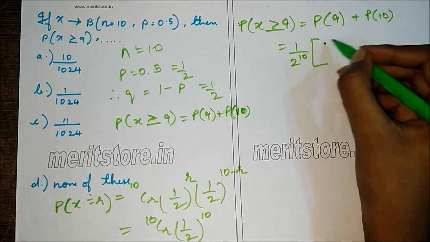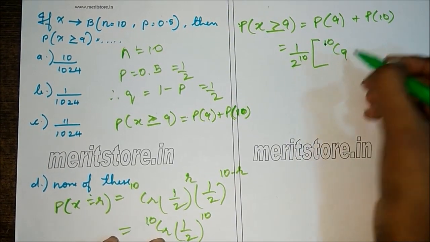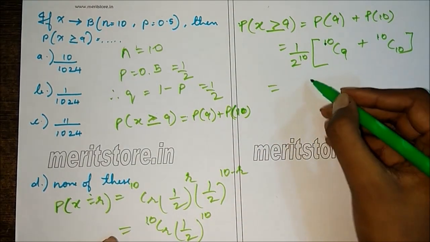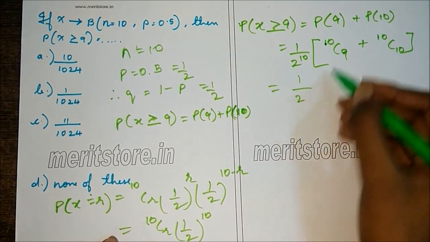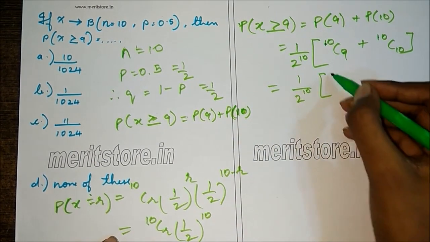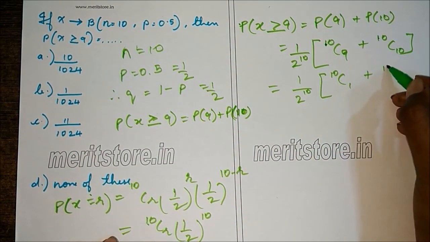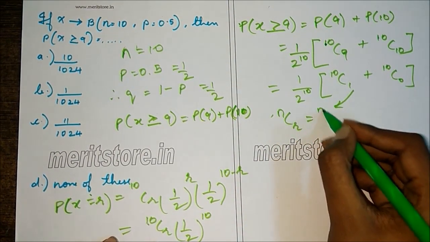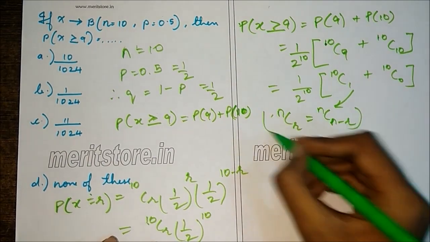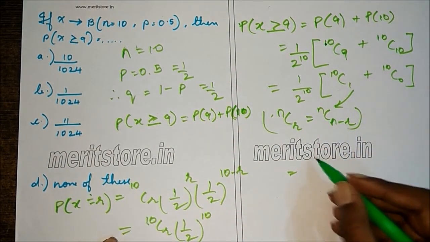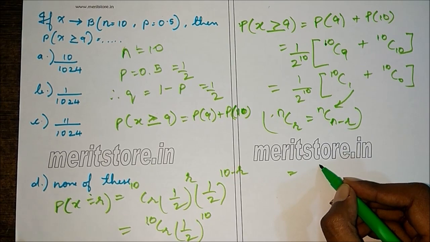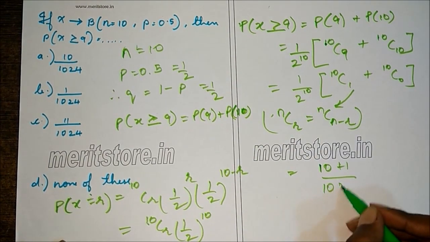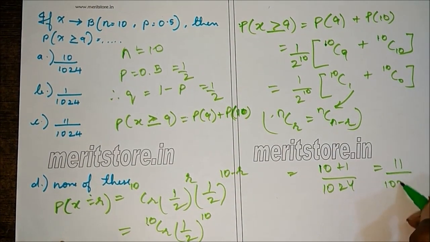So P of 9 is, put r equals 9, so 10C9, plus P of 10 is 10C10. So 10C9 is the same as 10C1, and 10C10 is the same as 10C0, property of combination: nCr is equal to nC(n minus r). So 10C1 is 10 and 10C0 is 1. So this will be 10 plus 1 by 2 raised to 10, which is 1024. So this will be 11 upon 1024, which is option C.